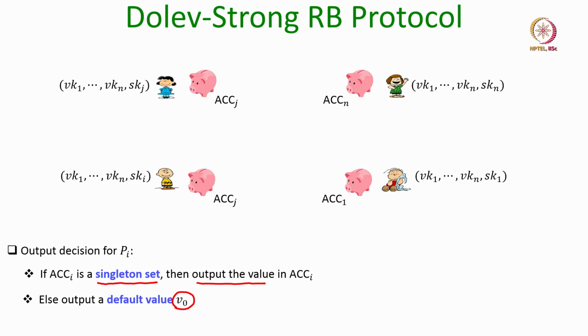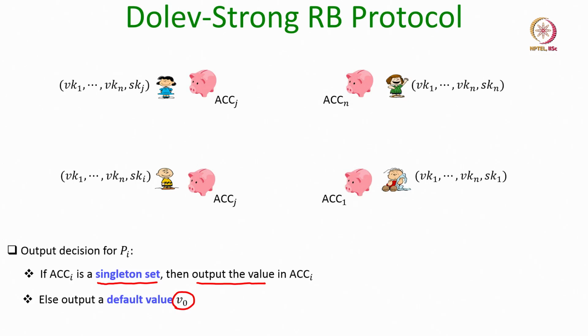So, that is a very simple Dolev-Strong protocol. T plus 1 rounds of communication; in the first round only the sender sends its signed message to everyone. As a party during round R, my step will be to check whether there exists a message V which has been signed at least R times by R different parties including the sender. If that is the case, I accumulate it, and if this is the first time I am accumulating it, in the next round, if it is available, I relay this information by relaying that collection of signatures along with my own signature.